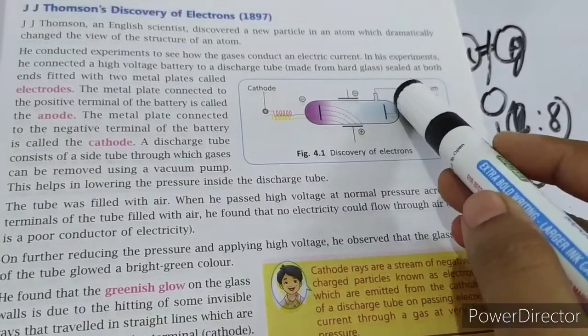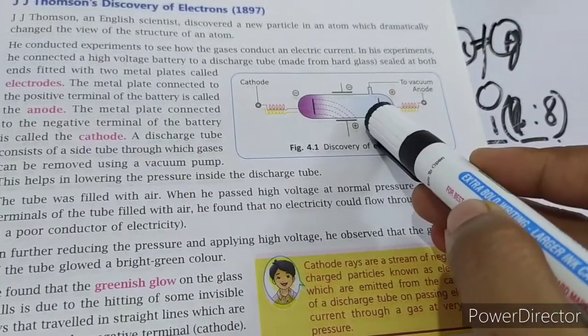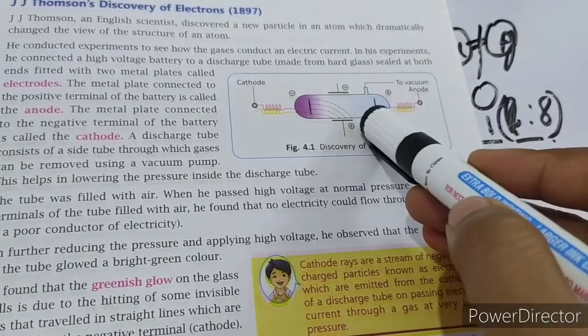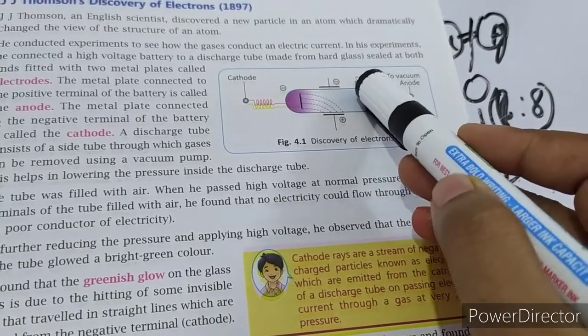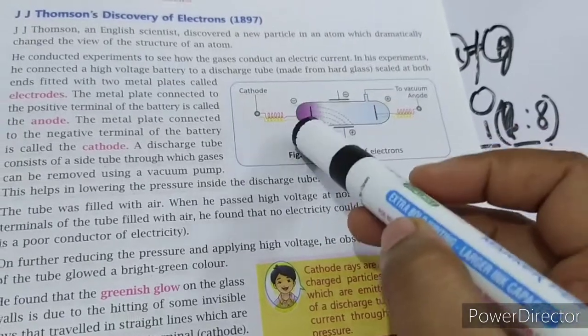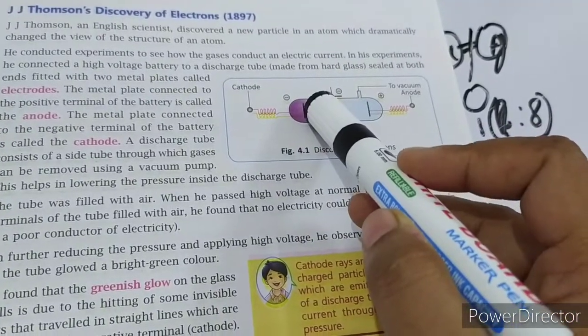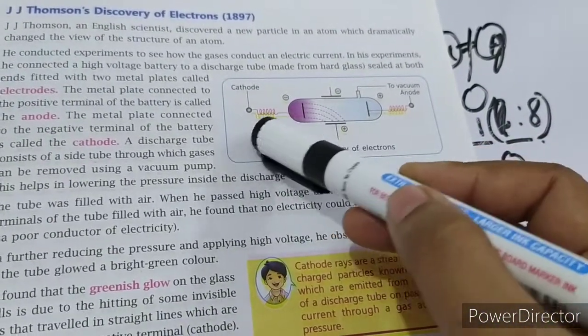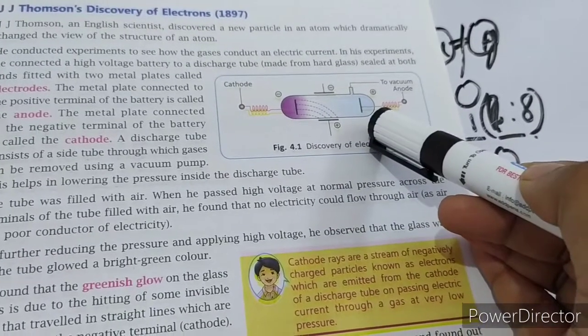Now he created a partial vacuum in this discharge tube. Air is expelled out and the pressure inside the tube is decreased. Now when he connected it to a high voltage battery, an electric discharge passed through the discharge tube.